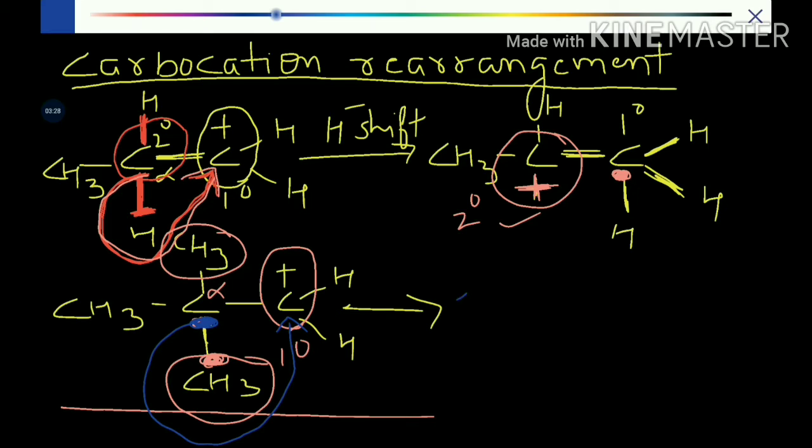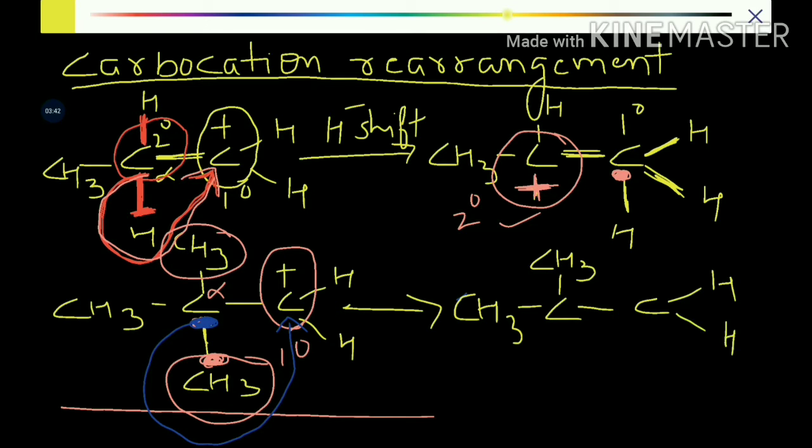So how do we write the product intermediate now? CH3 remains as it is. The one methyl on the alpha carbon is as it is. The second methyl has shifted from the alpha position to the primary position.